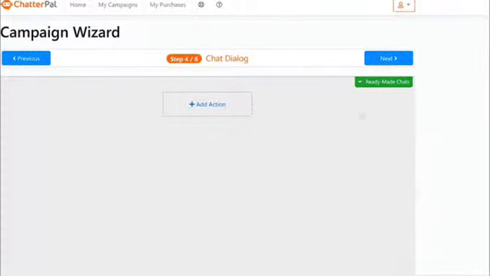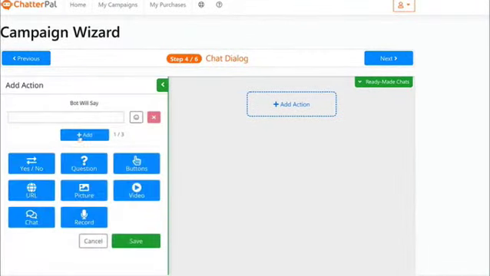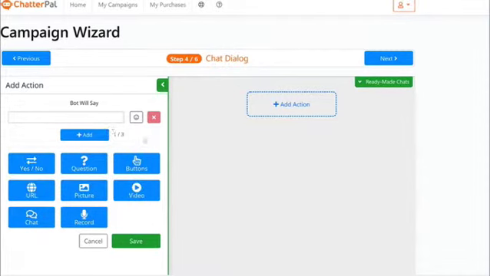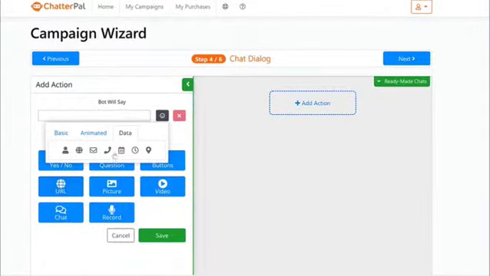If you click next, you can start using the actions. If you click add actions, as you can see, we have a lot of options for the entire chat flow you can create, where you can put your own videos in the chat depending on responses, pictures, questions, yes/no, or a URL where you can send people to a different page on your website or some other website. You can add buttons where, for example, if they click on that button, they'll land on a checkout page or wherever you want them to go. You can add emoticons like you see here, animated emoticons and so on and so forth. And you can also do other cool things like collecting phone numbers and calendar appointments and that sort of thing that you can set.